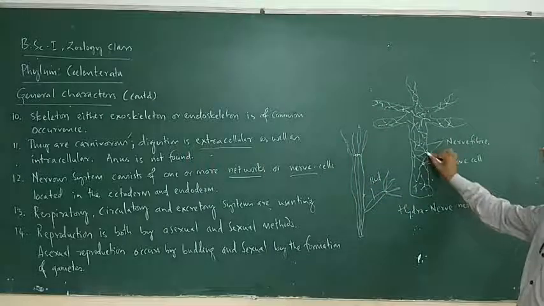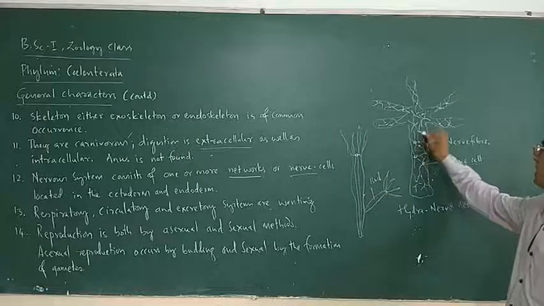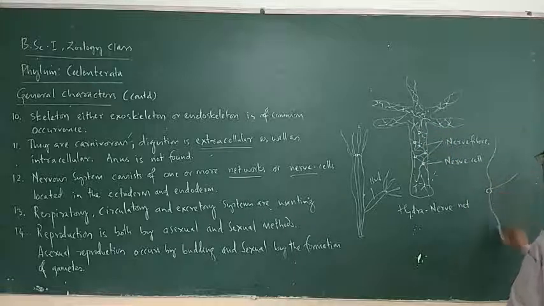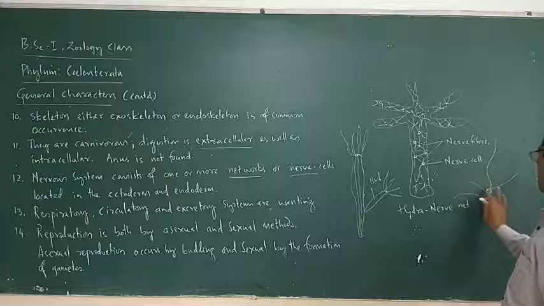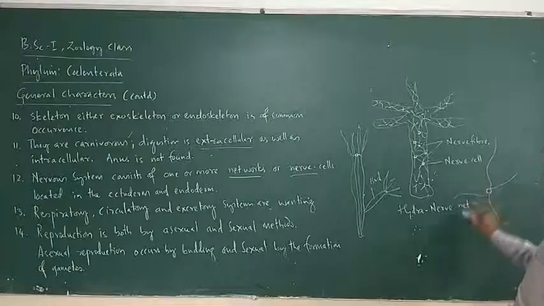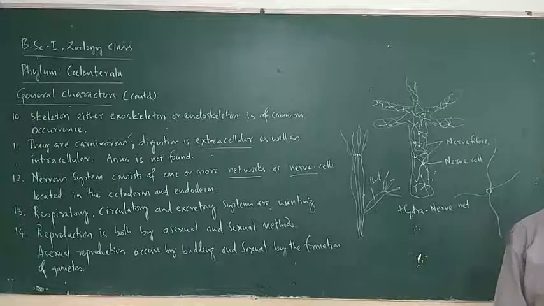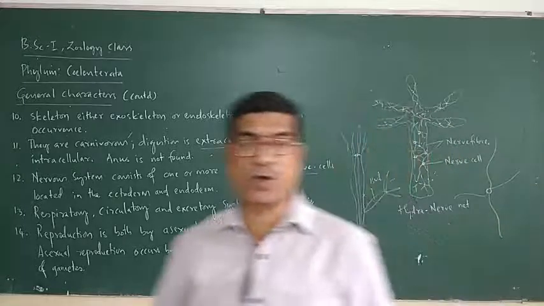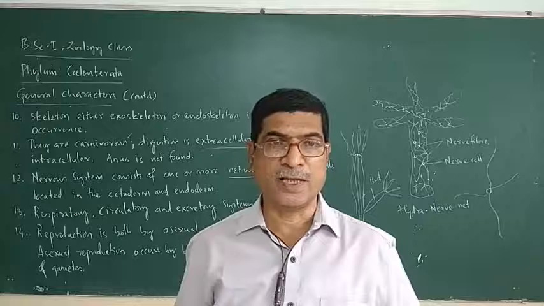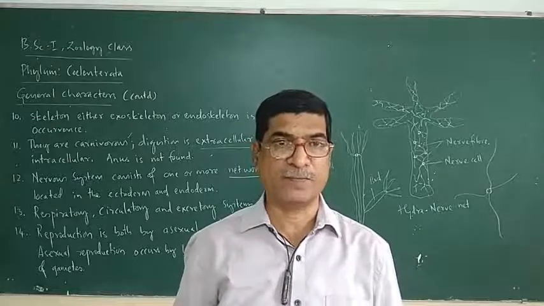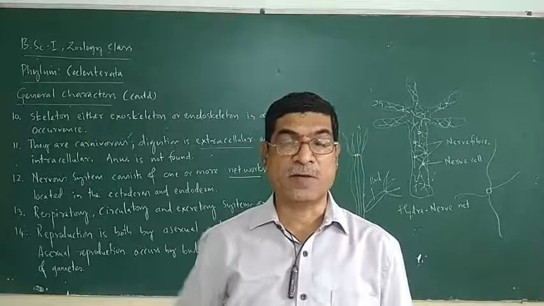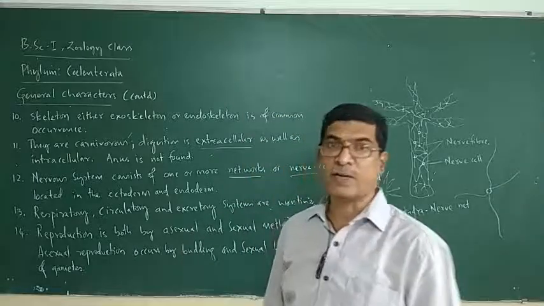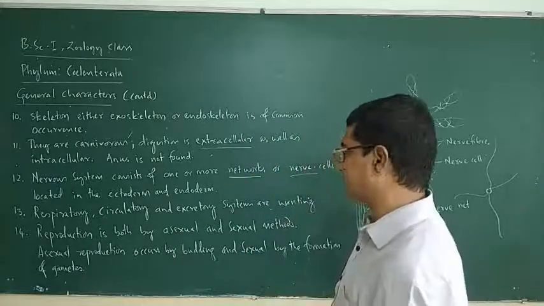And these nerve cells have nerve fibers. 2 to 4 nerve fibers are there. There are no dendrites or axons. No dendrites, no axons. They are not yet developed. Okay. So diffused type of nerve network is found in coelenterates.